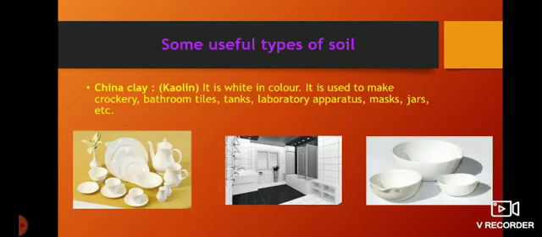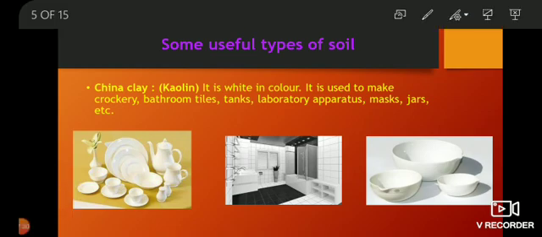Some useful types of soil. So now the next one is some useful types of soil. China clay. China clay is also known as kaolin. It is white in color. It is used to make cookery, bathroom tiles, tanks, laboratory apparatus, masks, jars, etc. This type of soil is used for which purposes? This is also known as kaolin.